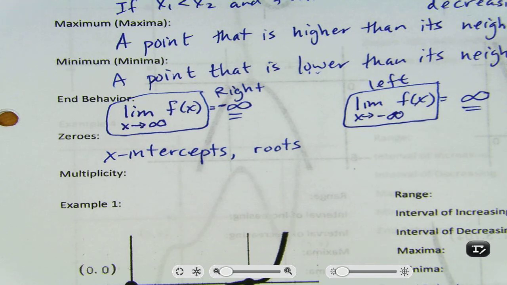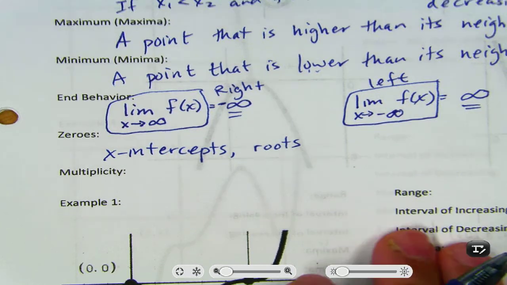Multiplicity. The definition I want to give you is not going to be helpful for today. It'll be helpful tomorrow, probably, or maybe not even this week.